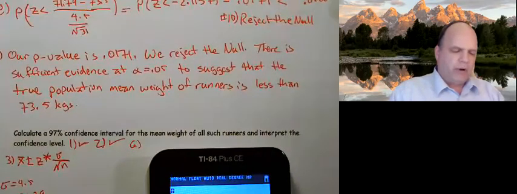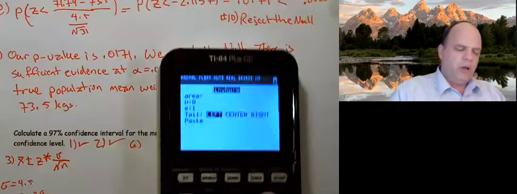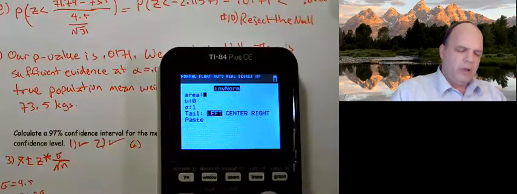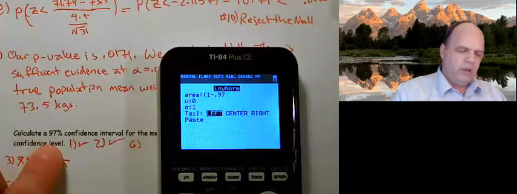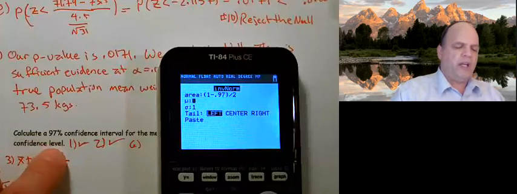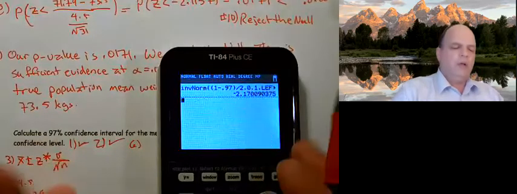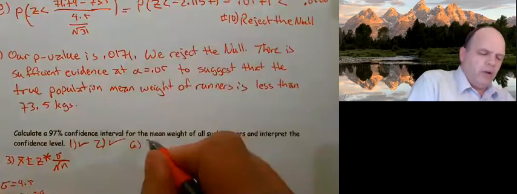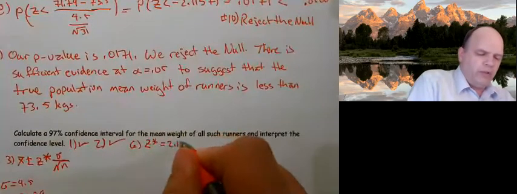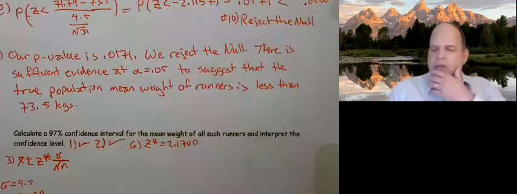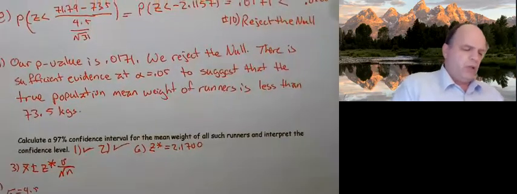So here we go, second var's inverse norm, parenthesis, 1 minus 0.97 divide by 2, mean of 0, because every time you're working with a Z, mean of 0, standard deviation of 1. We calculate, and we get 2.1700. So our Z star equals 2.1700.